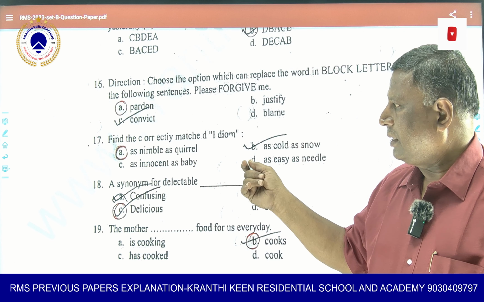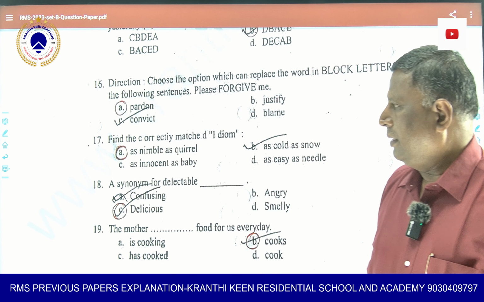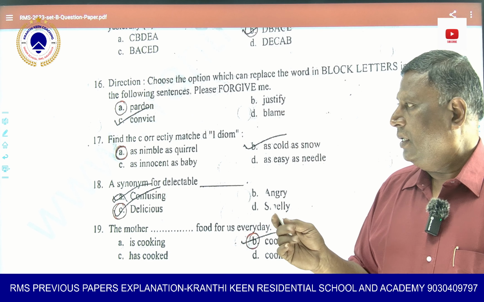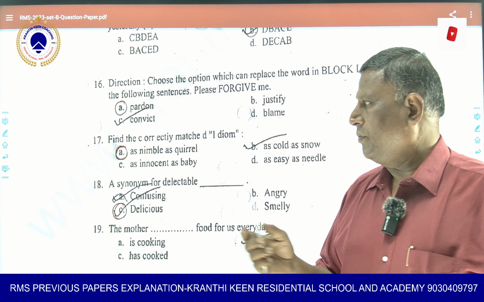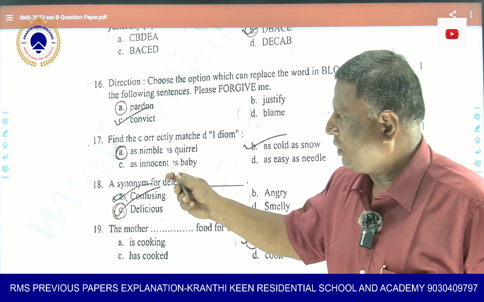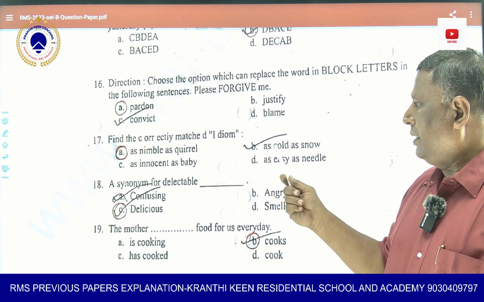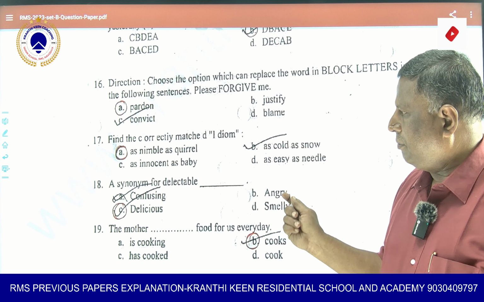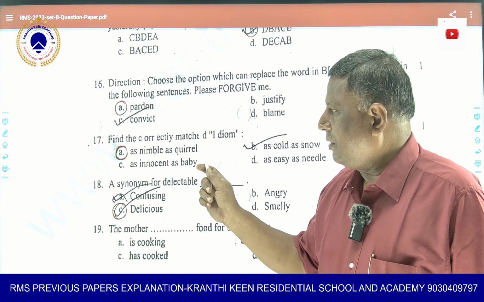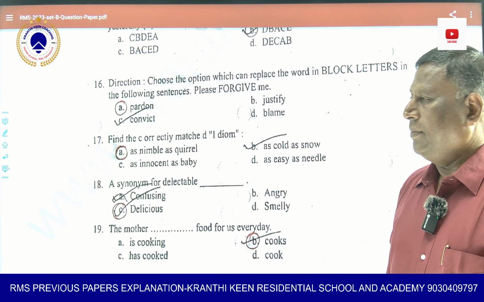Then what is there? Here it is asking about idioms. Okay. So what are idioms? A phrase used for one meaning. As nimble as a squirrel. So in this, what has he given? He has given idioms, but he has not asked the meaning of the idiom. He has asked which idiom is correctly matched.